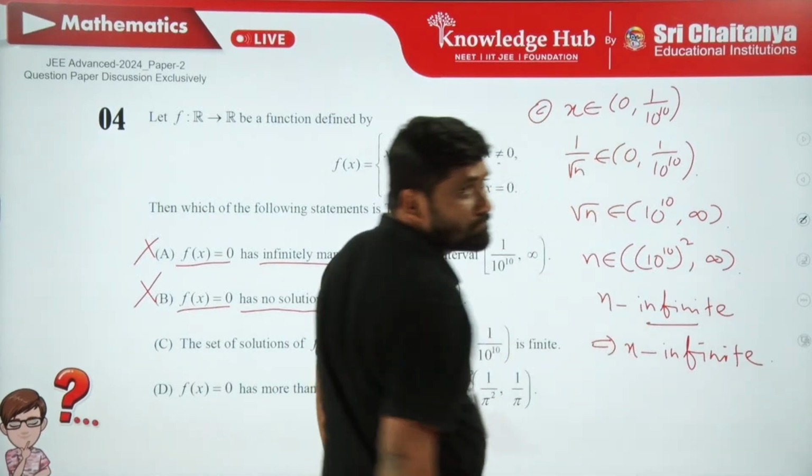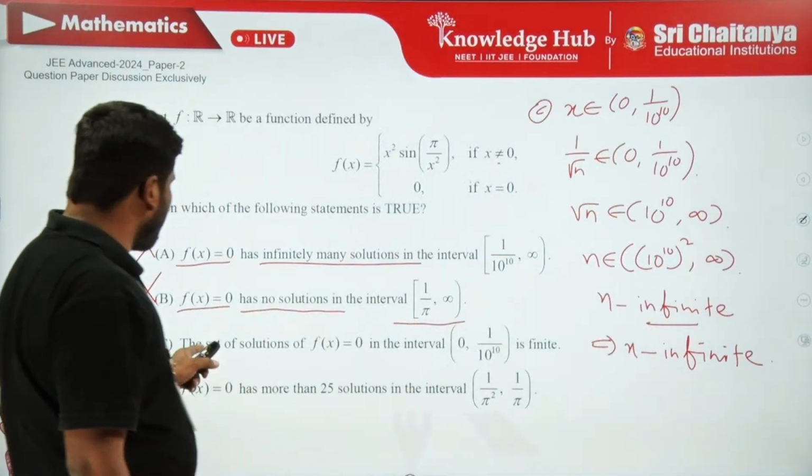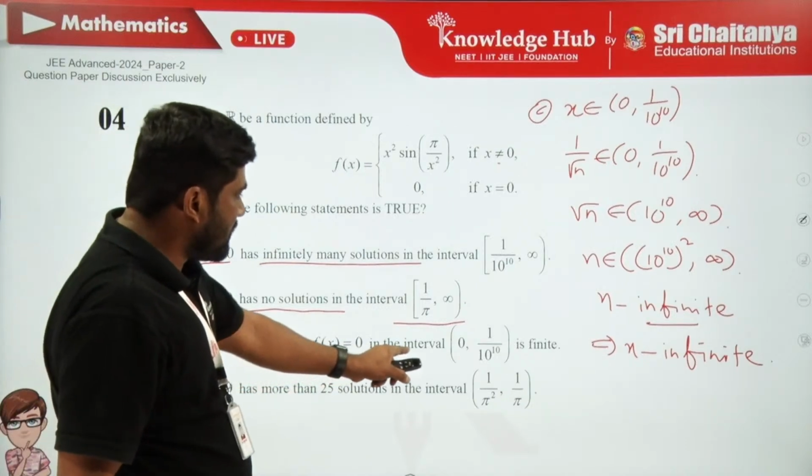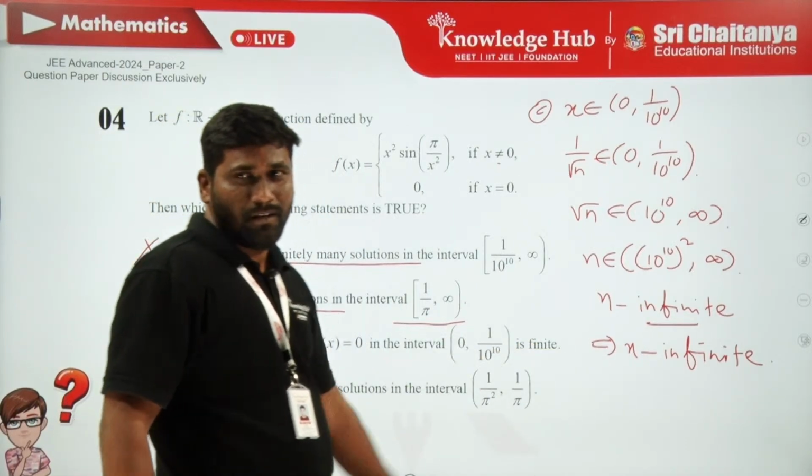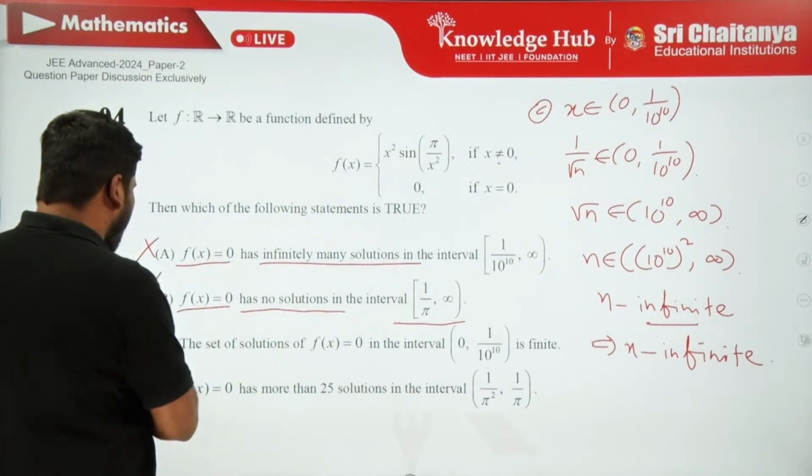So root 10 belongs to 10 power 10 to infinity. So n belongs to the open interval (10 power 10) whole square to infinity. Clearly n is infinite, which is the same as saying x is also infinite. But in the third option, the set of solutions of this equation in the interval is finite. So this is wrong again.